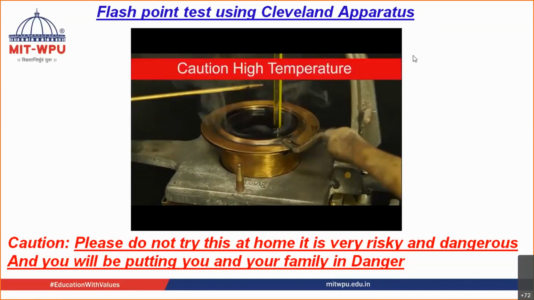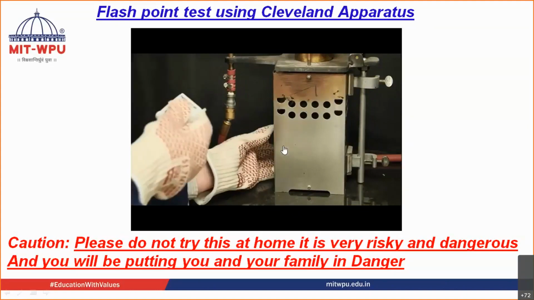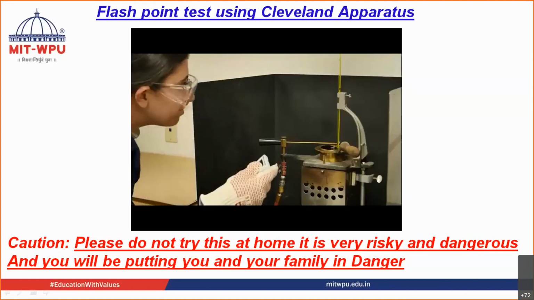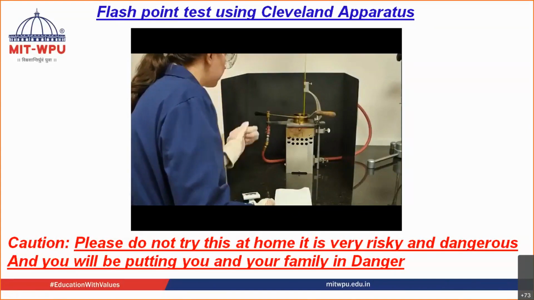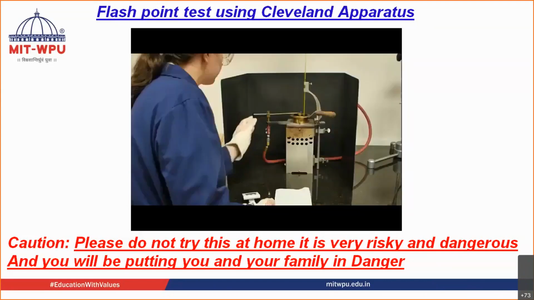So these are the vapors that are produced. Adjust the heat so that the rate of rise during the last 50 degrees Fahrenheit is 9 to 11 degrees Fahrenheit per minute. When the material is approximately 50 degrees Fahrenheit below the expected flash point, and every 5 degrees Fahrenheit after, apply the test flame in a smooth, continuous motion across the center of the cup. Note that this should take 1 second to pass over the cup.